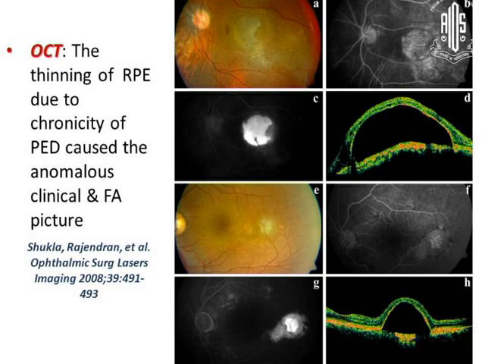Later on, we saw another case which was similar, and this confirmed it; we published it in OSLI in 2008. So it was just a CSR, chronic CSR with a huge PED, which because of the chronicity had a denudation of the RPE.